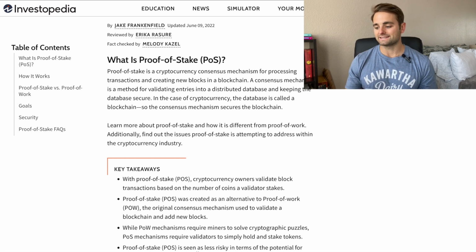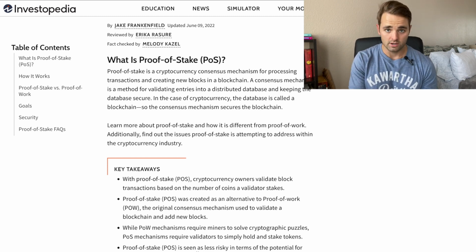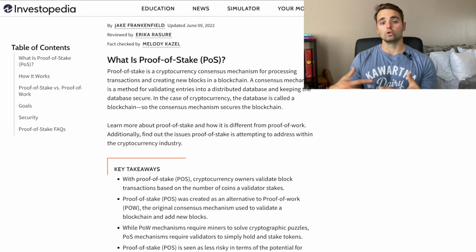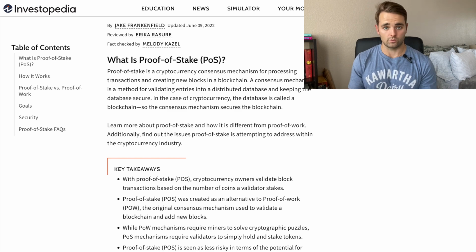Proof of stake is seen as less risky in terms of the potential attack of the network because you would have to own 51% of all of the staked Ethereum, which at this point is around $15 billion just in purchased ETH alone. And obviously, as people start buying Ethereum and rapidly staking it on one wallet, the group or the network of Ethereum can vote on a consensus to avoid a 51% attack.